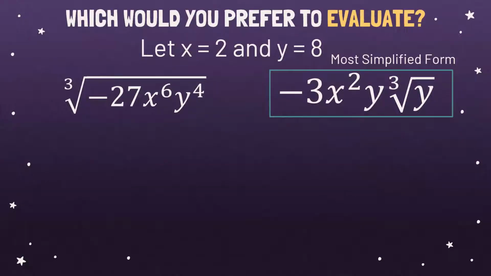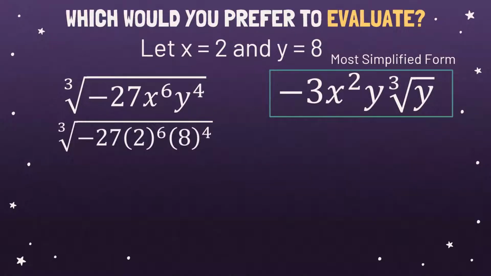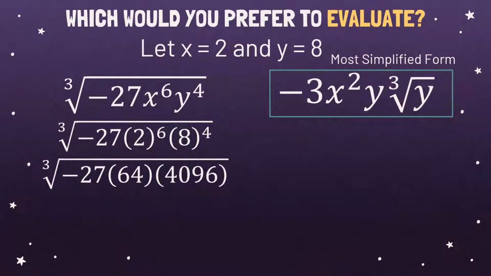Now, let's evaluate the first expression first. First, substitute all the variables. So the x would be 2 and the y would be 8. So that is the cube root of negative 27 times 2 raised to 6 times 8 raised to 4. And then evaluate this. So 2 raised to 6 will be 64 and 8 raised to 4 will be 4096. And multiply all the radicands.